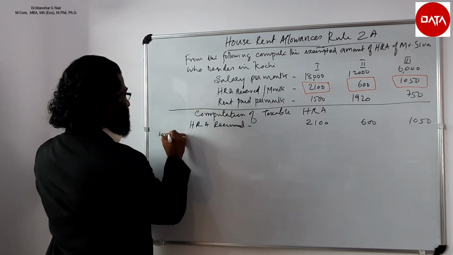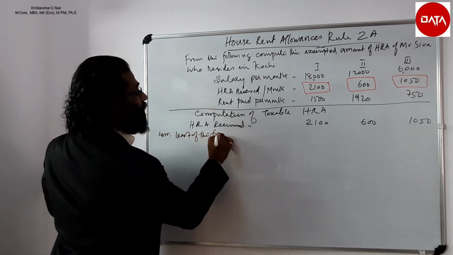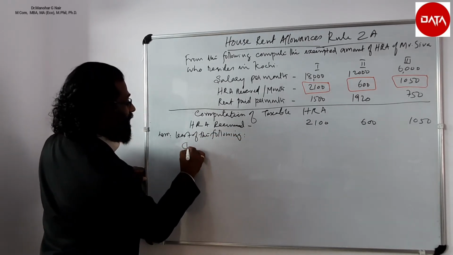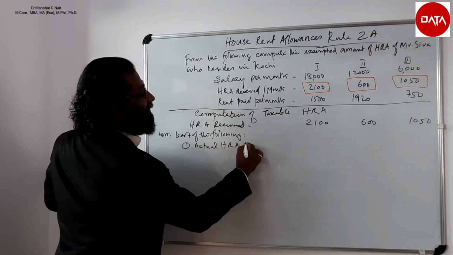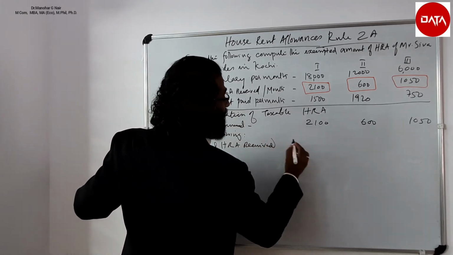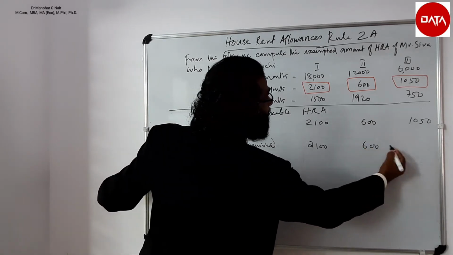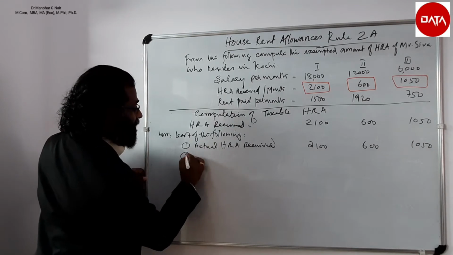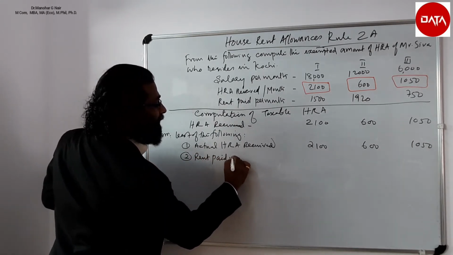Less: least of the following. 1. Actual HRA received, that is 2,100, 600, 1,050. Second is rent paid in excess of